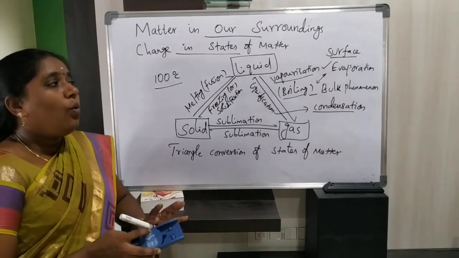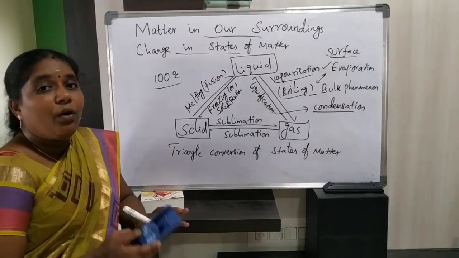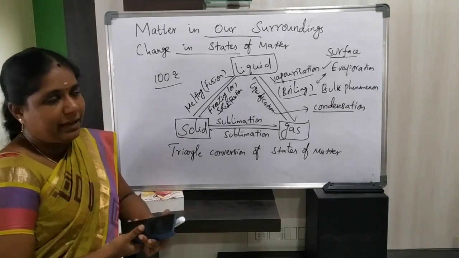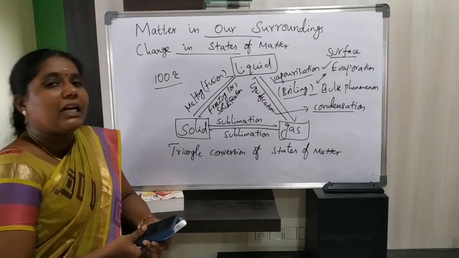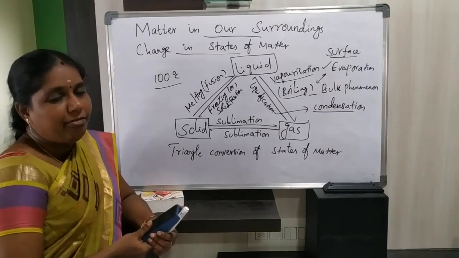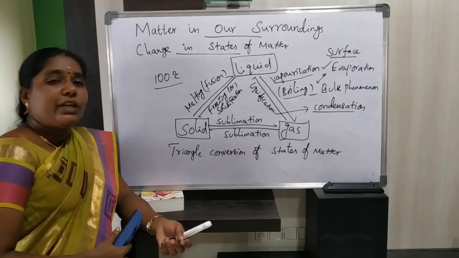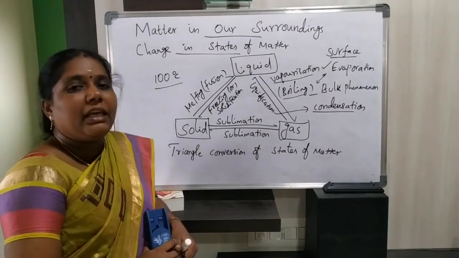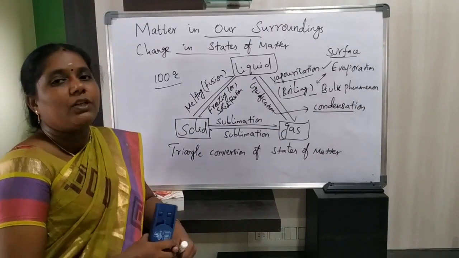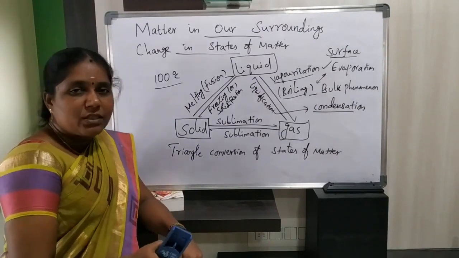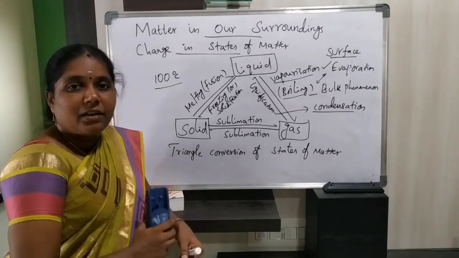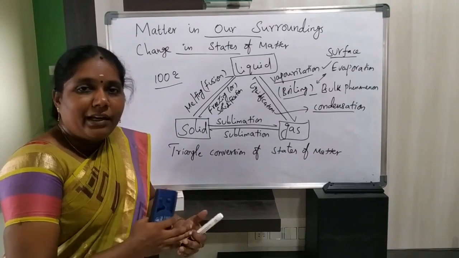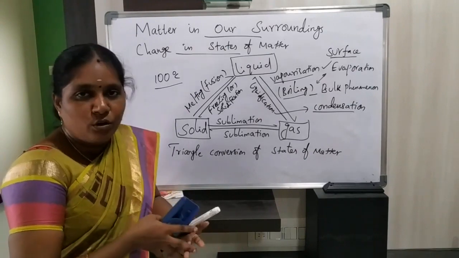So in this way, one state of matter can be converted into another state of matter. Change in states of matter takes place with increasing temperature and decreasing pressure, as well as decreasing temperature and increasing pressure. Wherever we increase pressure, the particles will come closer.